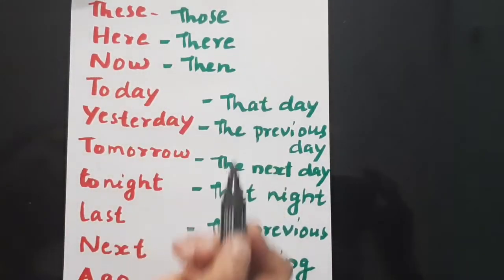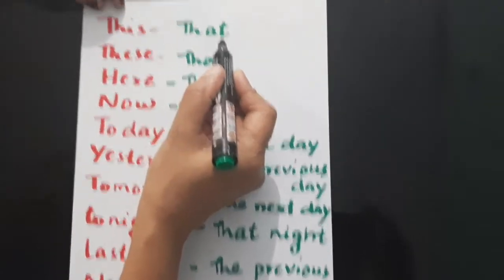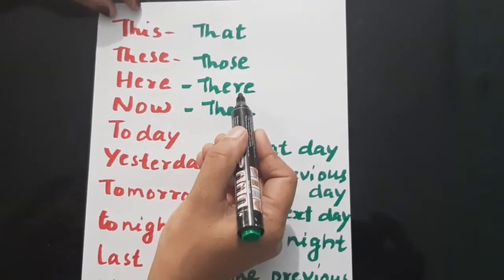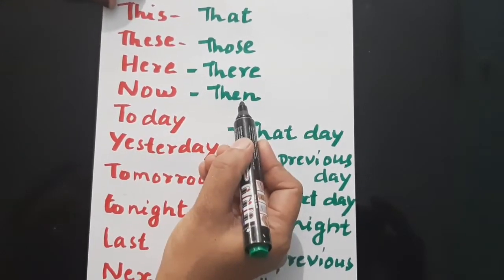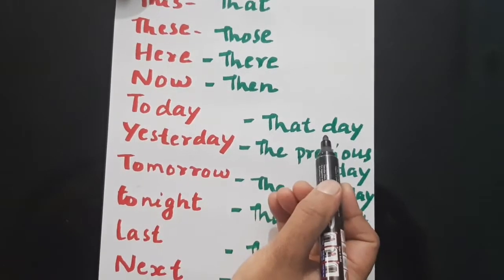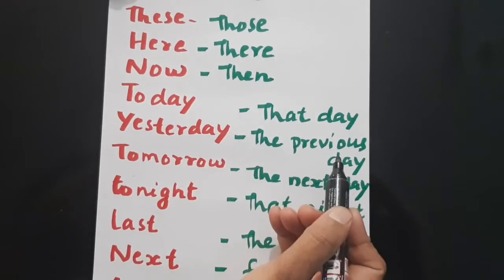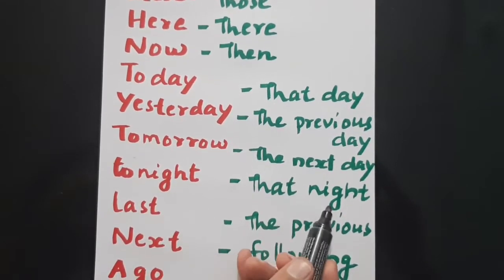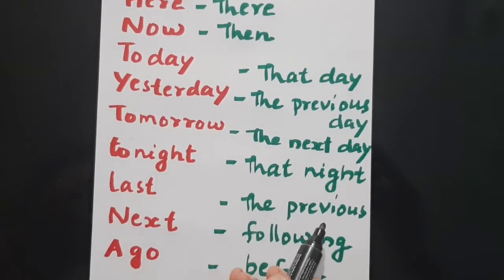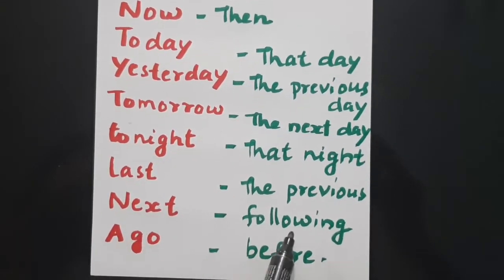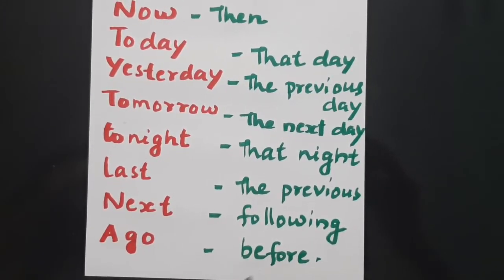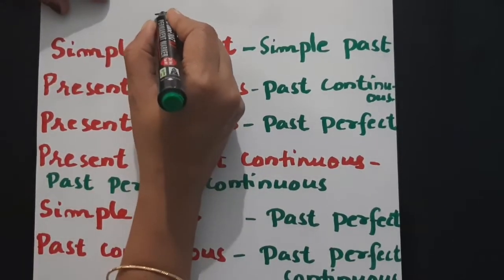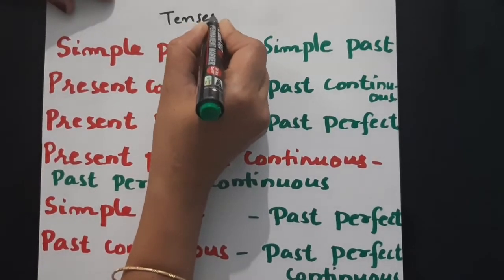Once again I repeat the changes for you: this, that, these, those, here, there, now, then, today, that day, yesterday, the previous day, tomorrow, the next day, tonight, that night, last, the previous, next, following, ago, before. Next, we're going to discuss the change in the tenses, tense forms.